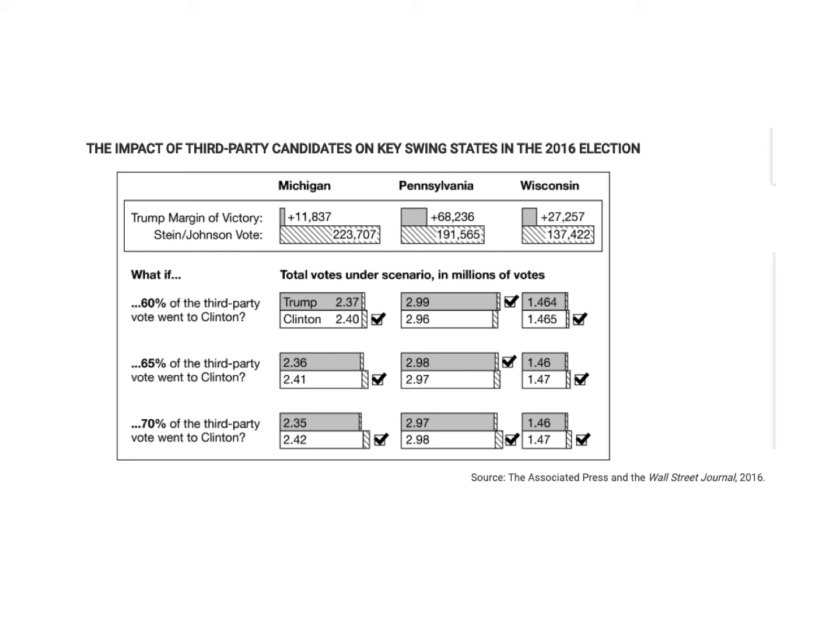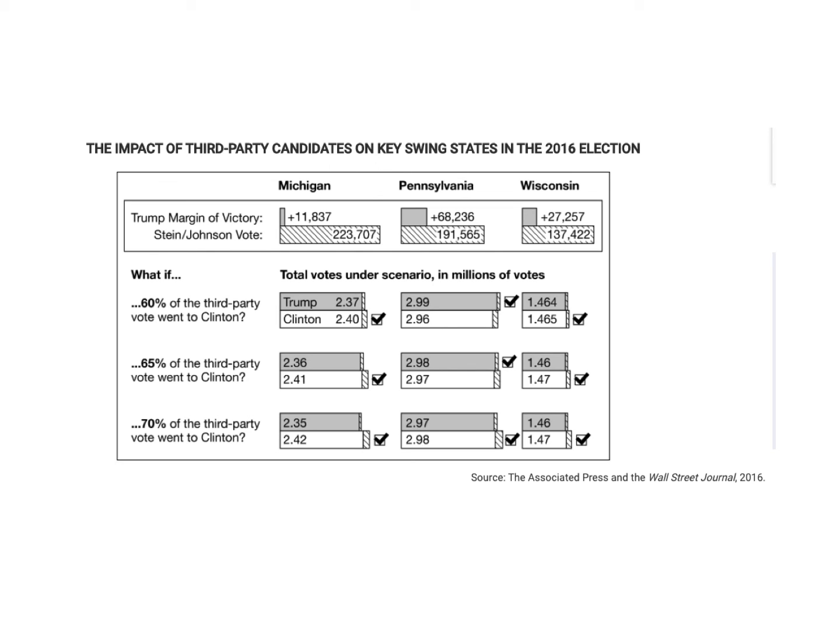But basically, what this chart was looking at was the impact of people that voted third party in the 2016 election. People that voted Libertarian and people that voted Green Party.